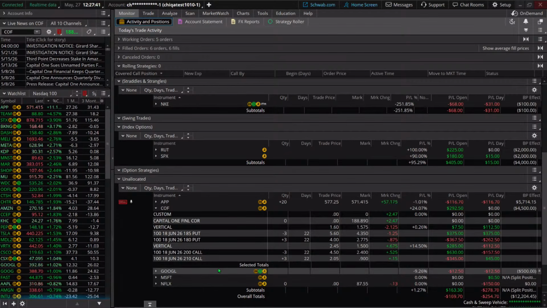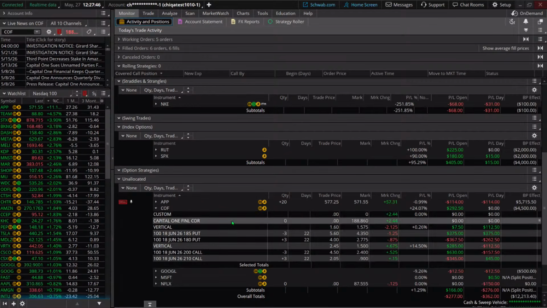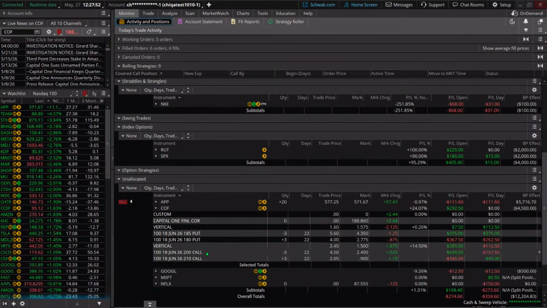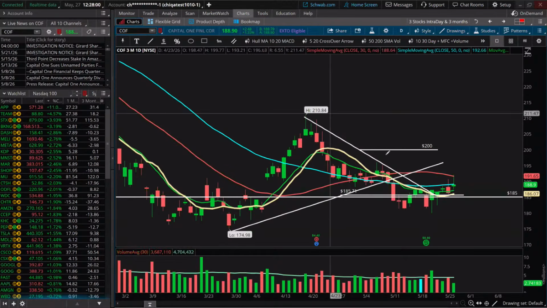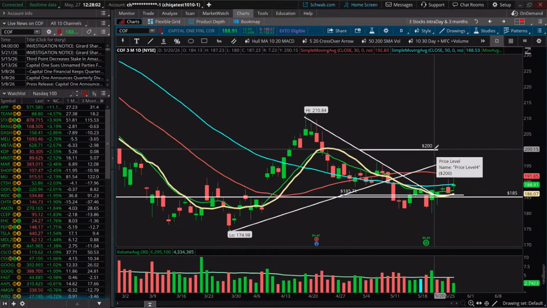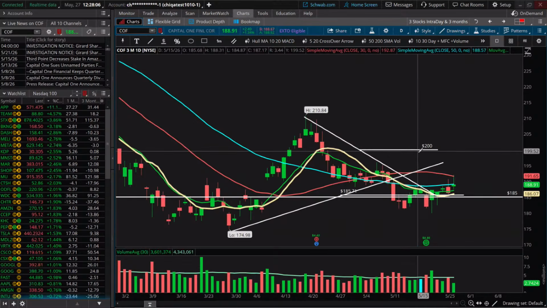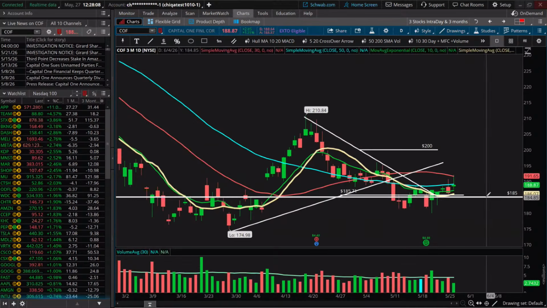Technically, this is two credit spreads, so it's an iron condor when you put those two credit spreads together. My short leg on the put is 185, and my short leg on the call is 200. What I did is I came out and just drew a line at 200, like I showed you, doing the price level and having it show the value. And then I have my 185 down here.